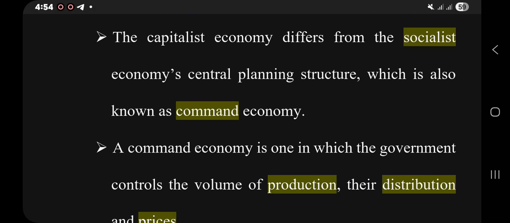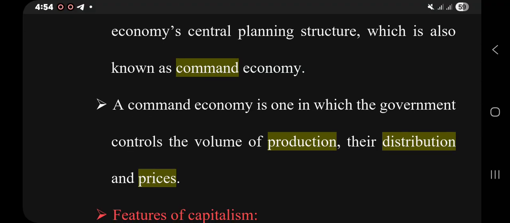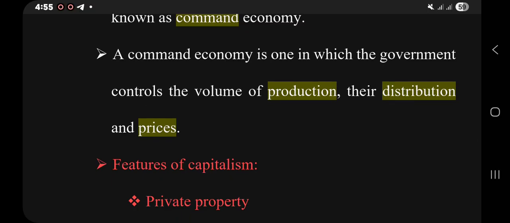A command economy is one in which the government controls the volume of production, their distribution, and prices. So one of the differences between the command economy and the capitalist economy is the presence and absence of government in economics.